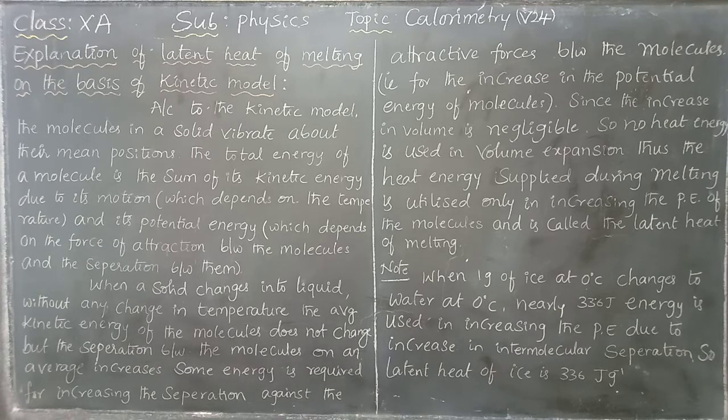So 1 gram of ice at 0 degrees centigrade changes into water, and 336 joules of energy is needed for the change from ice to water at the same temperature. So the latent heat of ice is 336 joule per gram.